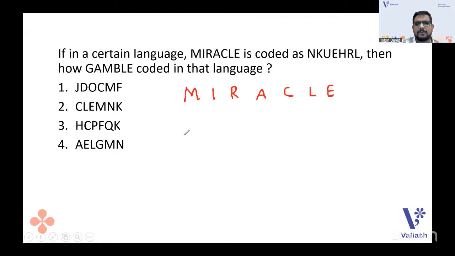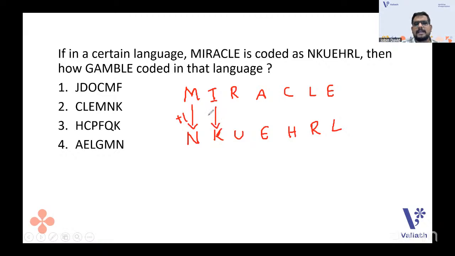Coming to M, N is the code, then K, then U, then E, then H, then R, then L. So guys, what can you get from this MIRACLE? M, you can get it with +1, right? M, the next letter, L, M, N. Then I, it is K.